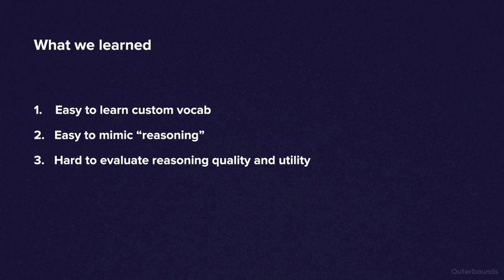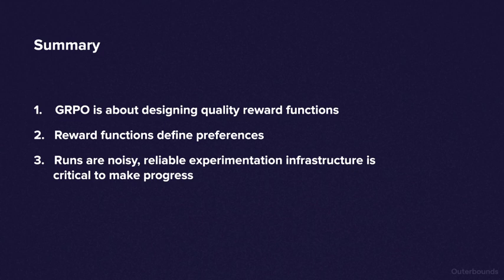So what did we learn? GRPO makes reinforcement learning more practical for language models. With a few lines of code and a clever reward function, you can shape how models reason. But it isn't magic. The reward must align with the task. The prompt, data, and reward function need to work in unison to define the desired behavior of an LLM at inference time. And you'll still need to debug a lot.